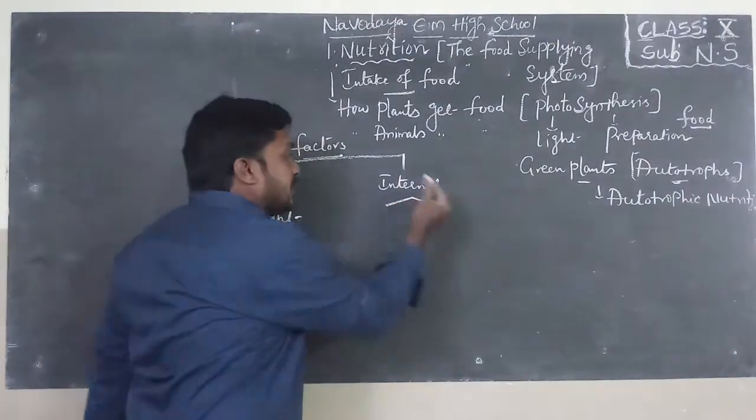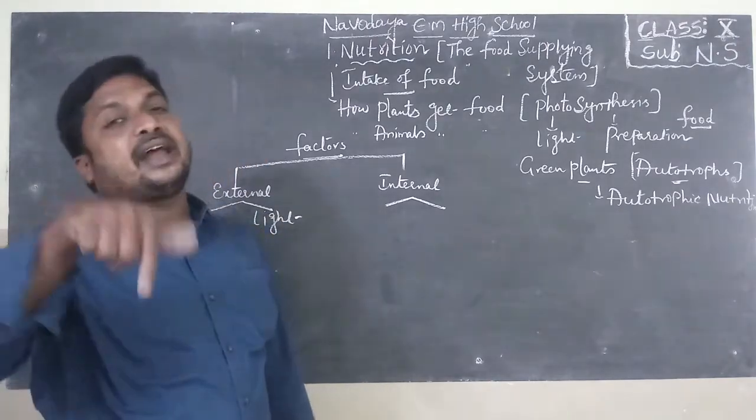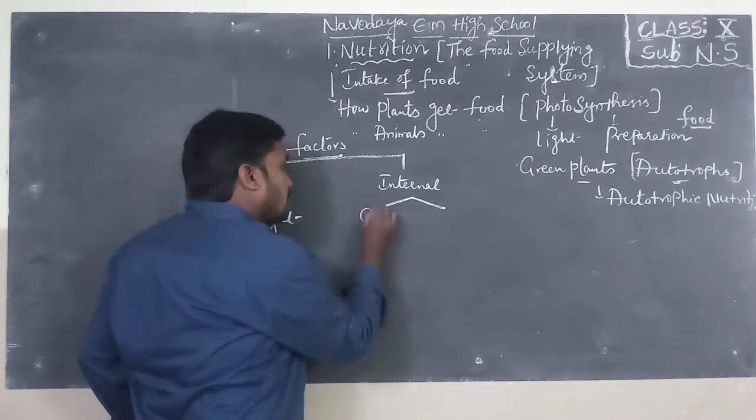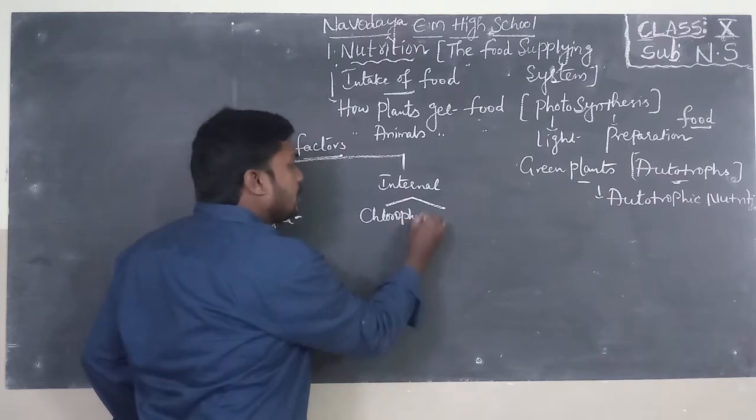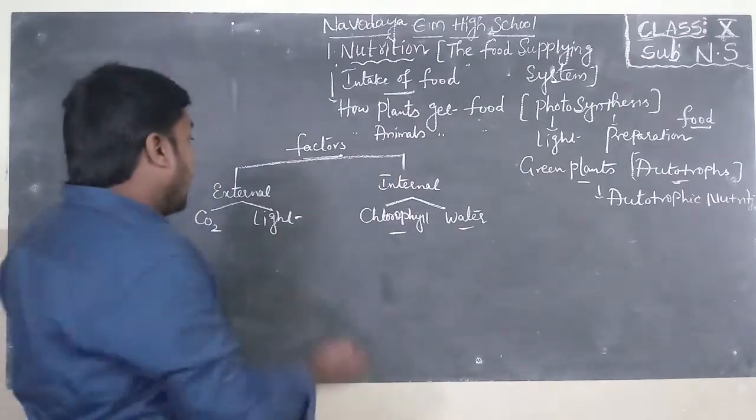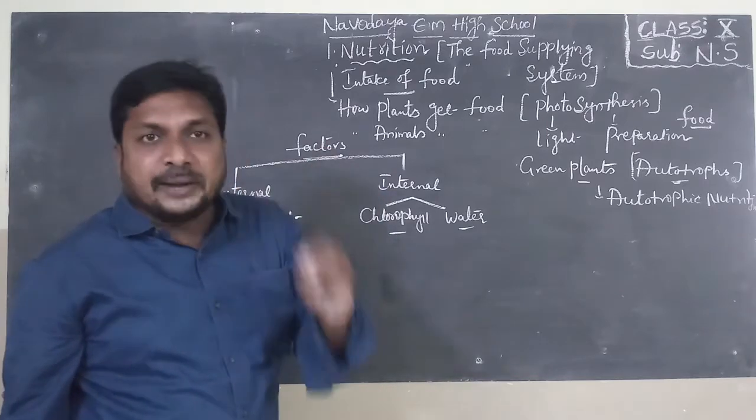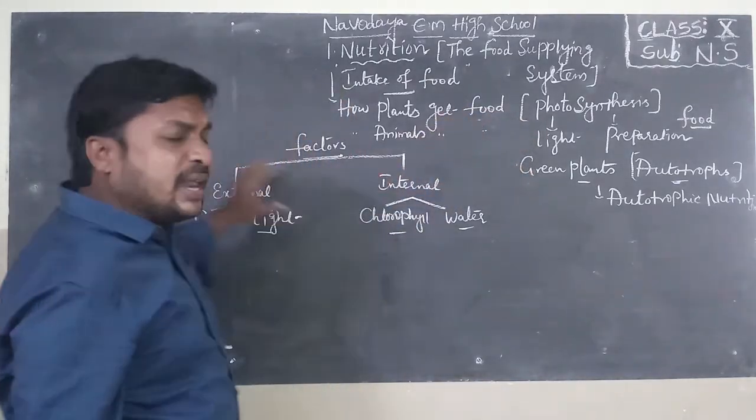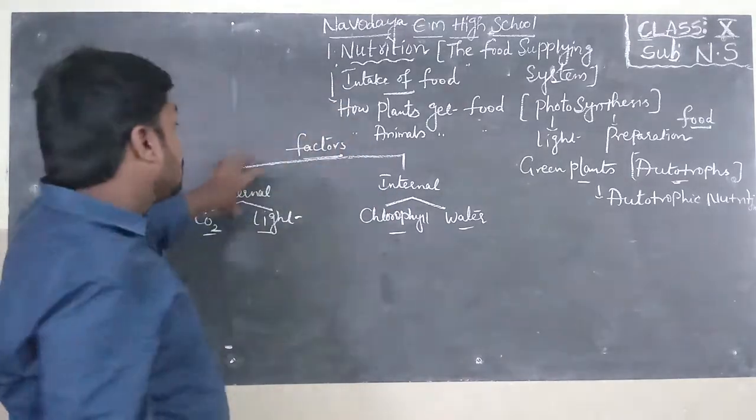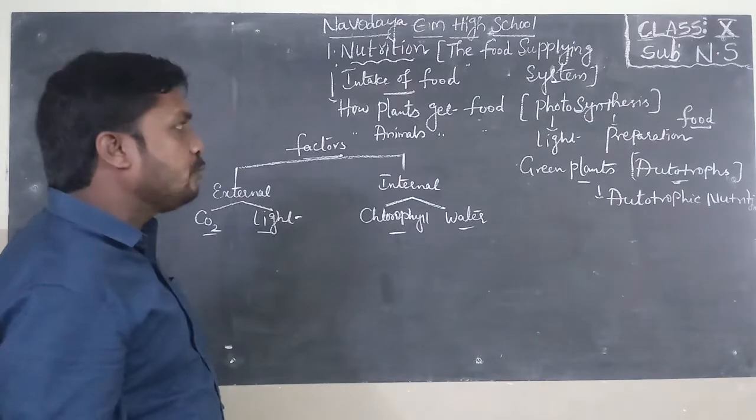Internal factors means the things which are essential to green plants and available to them from inside. They are chlorophyll and water. These two are the internal factors and those two are the external factors. These four factors are very essential to green plants to perform photosynthesis. If any one is absent, green plants cannot perform photosynthesis.